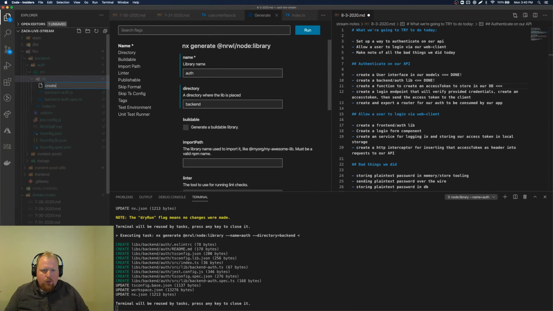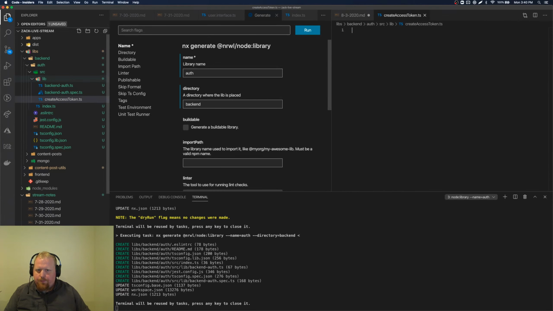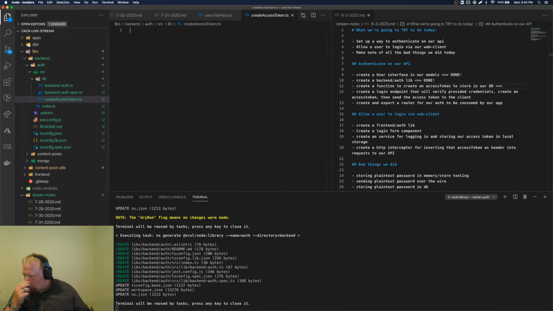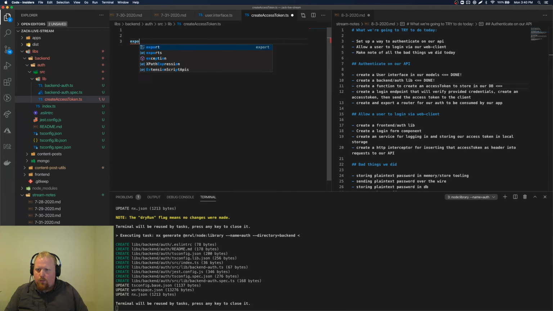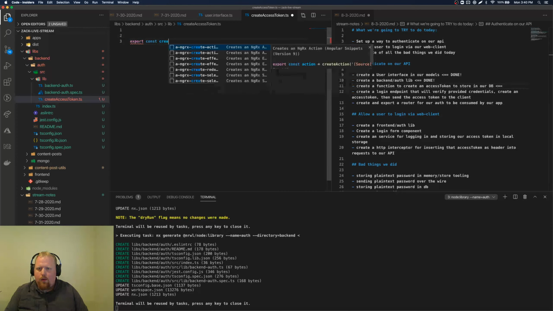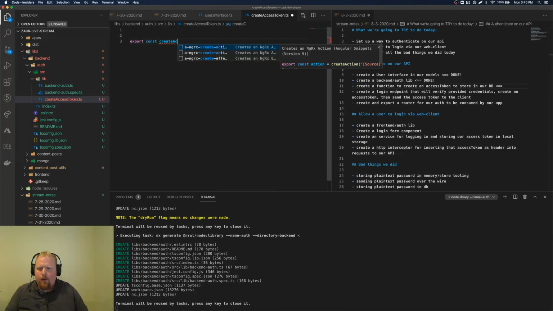We're just going to call this create access token.ts. Let's move this tab over here. So the idea for this is we are going to export a function called create access token.